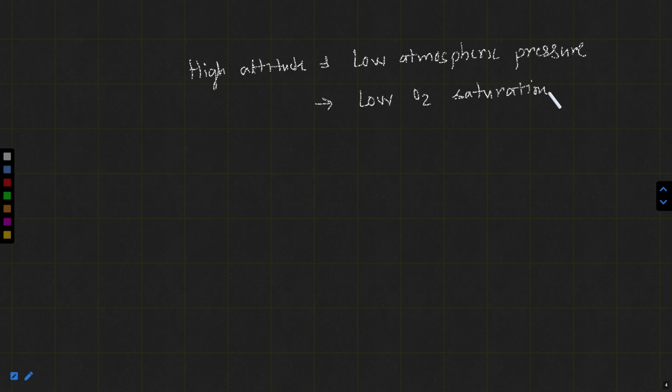What do we mean by low oxygen saturation? It means that the oxygen is not able to bind to the hemoglobin. Hemoglobin is a pigment present in the RBCs and it binds to oxygen, and this is how oxygen is carried through the blood to the various tissues and cells of the body. So low oxygen saturation means there is less binding of oxygen to the hemoglobin. Hemoglobin can be abbreviated as Hb. This happens at high altitude.